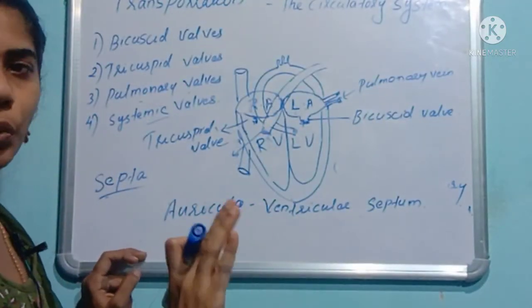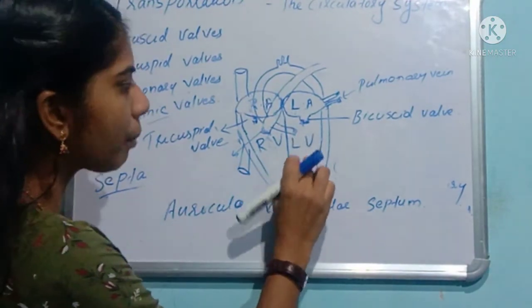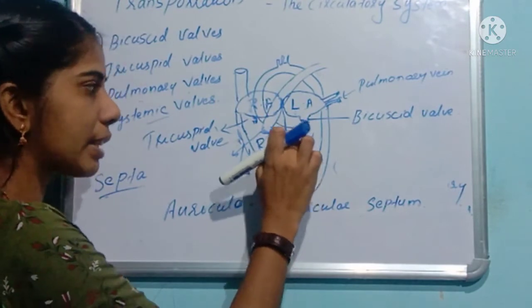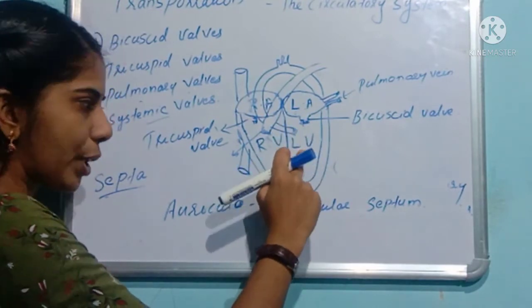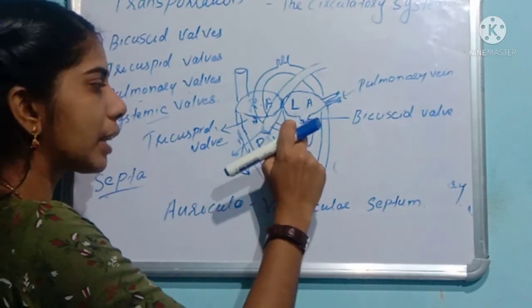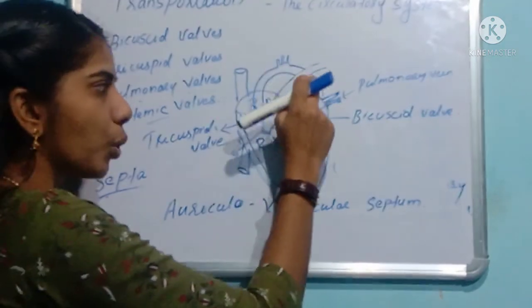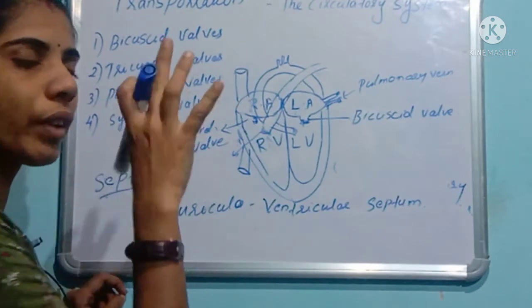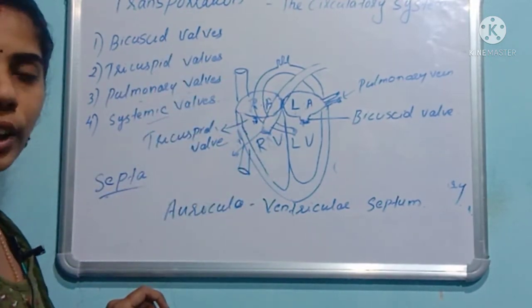Clear? For the purification. At the same time, from the left ventricle, by the pressure increasing, the blood will be pumped to the aorta, the systemic artery, to all over the body parts. Clear?